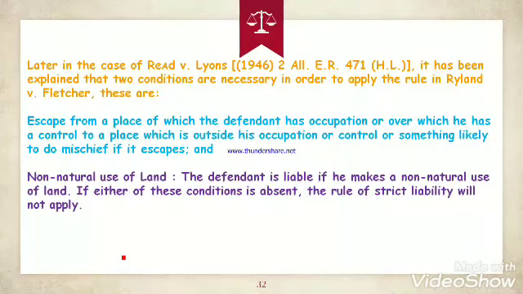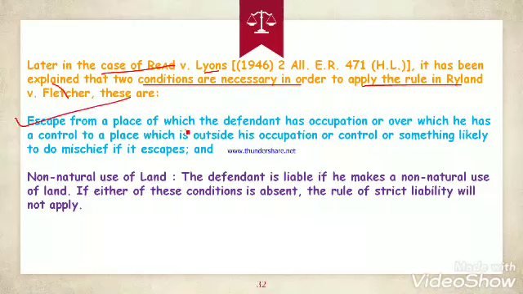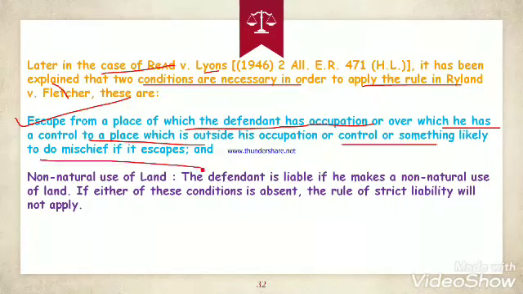Now let's discuss another thing. Later, in the case of Read versus Lyons, you don't have to remember this case, two conditions are necessary to apply the decision of Rylands versus Fletcher. First, escape from a place which the defendant occupies or controls to a place outside his occupation or control, of something likely to do mischief if it escapes.